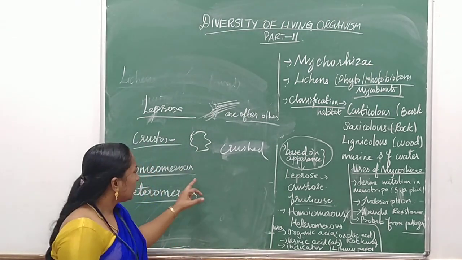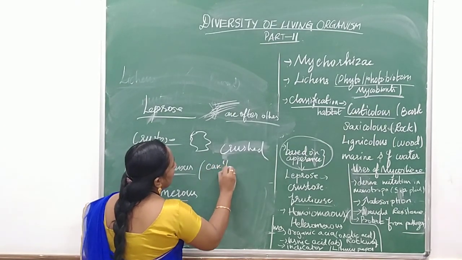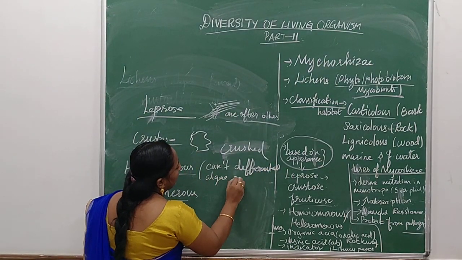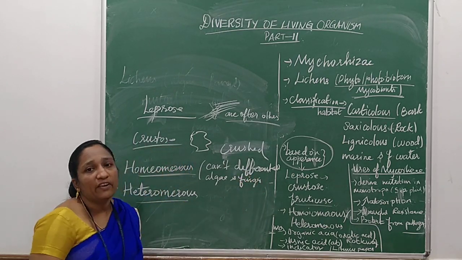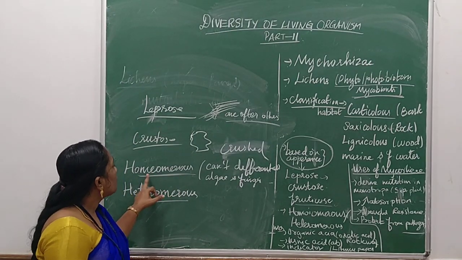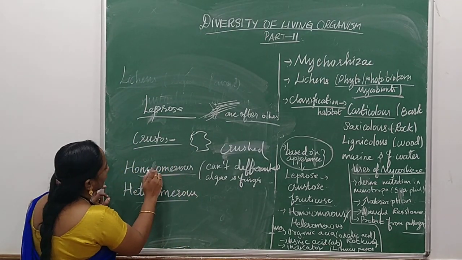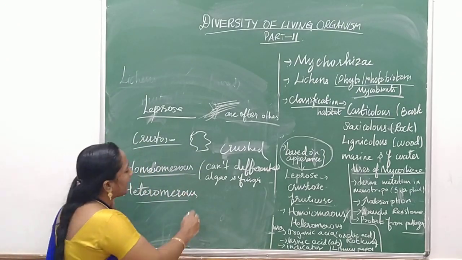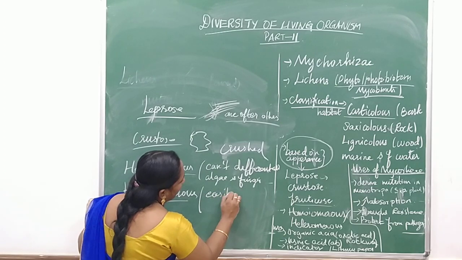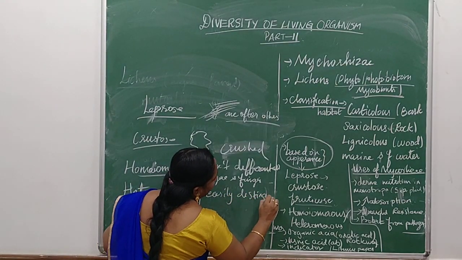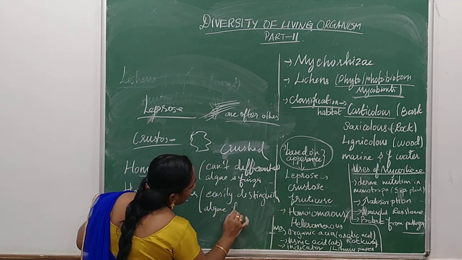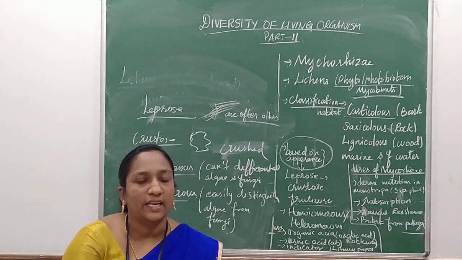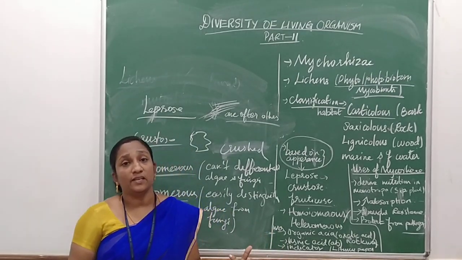Homoeomorous means we cannot differentiate the algae from the fungi. And where we can easily distinguish algae from fungi, by seeing it itself, that this is algae and this is fungi, it is said to be heteromerous.